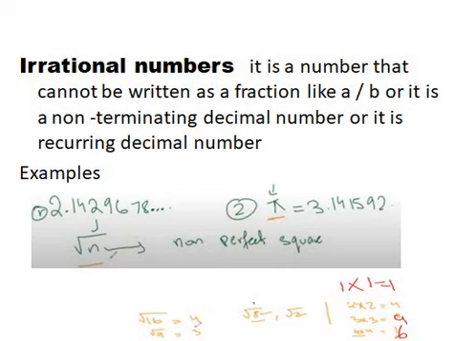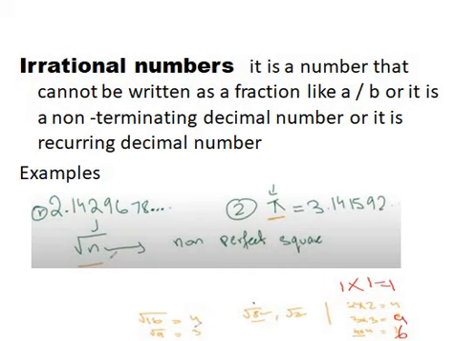Examples. Irrational numbers could be of the type 2.142967. Since it is non-terminating, we have infinitely many decimal places. It means that it is going to be an irrational number. Okay, so this is the first example. Then the second example is pi. Why is pi an irrational number? Because I can write pi as 3.141592. Again, it is a non-terminating decimal, right?